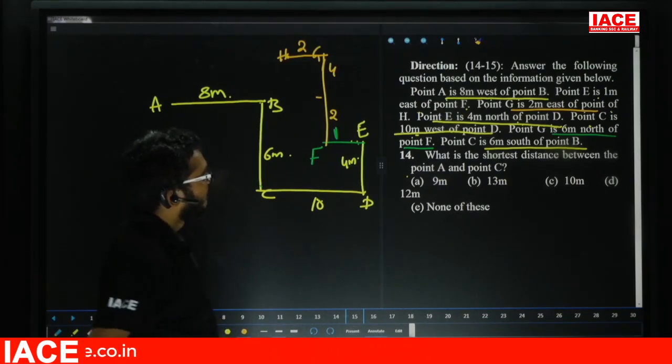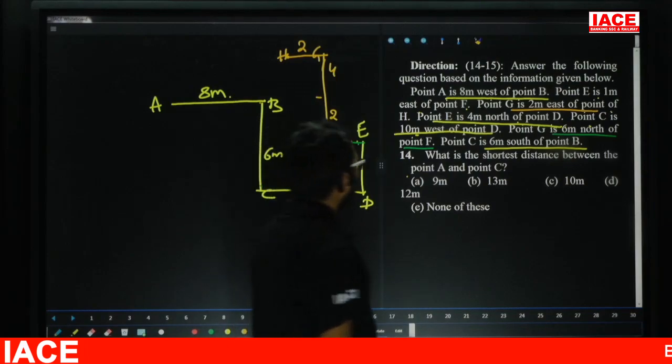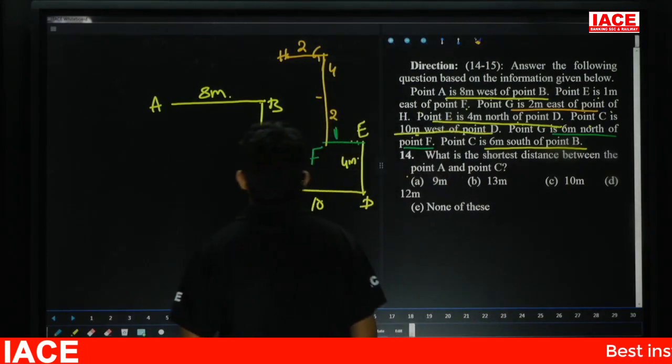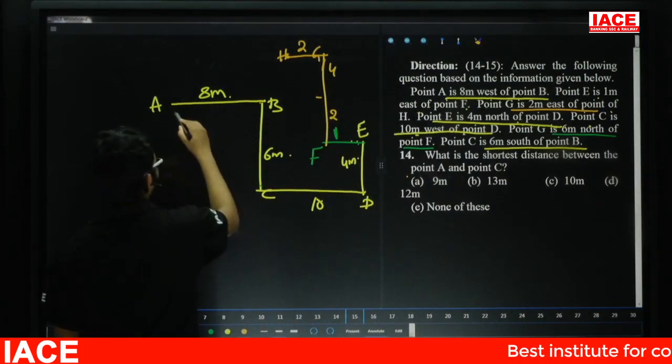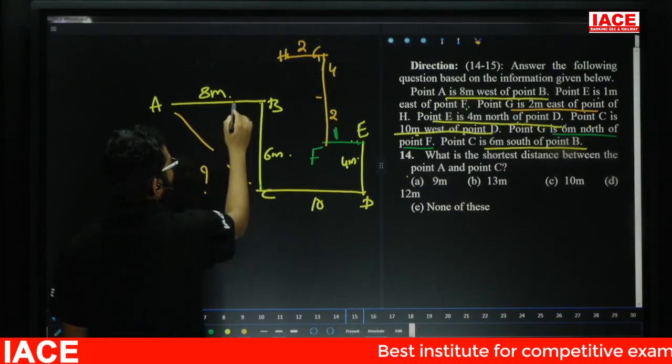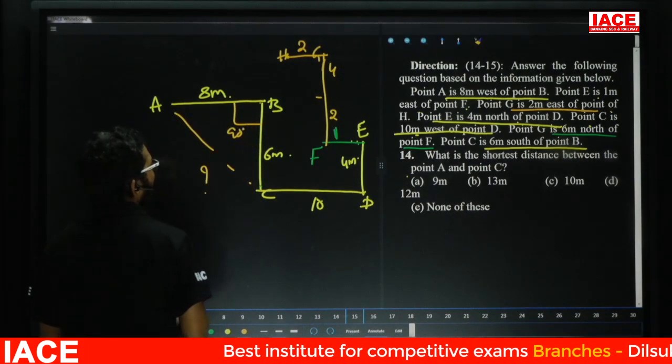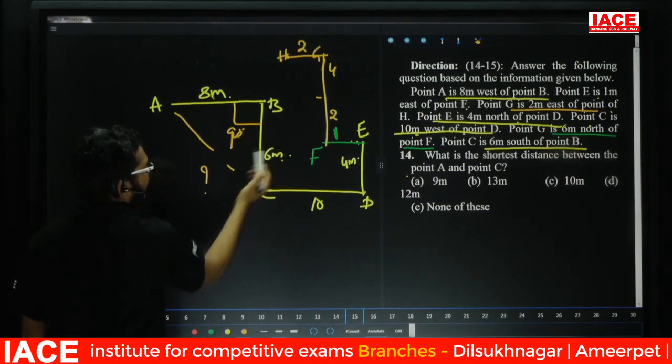Take the questions. What is the shortest distance between point A and C? Here it is a right angle triangle. So friends, one side is 8, the other side is 6.